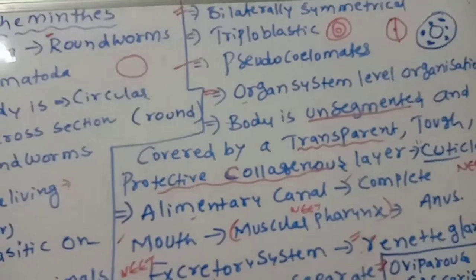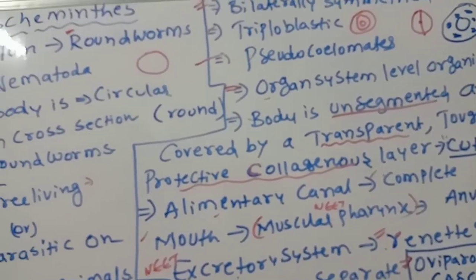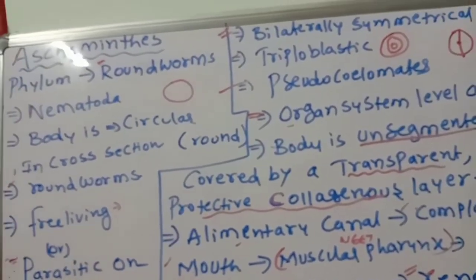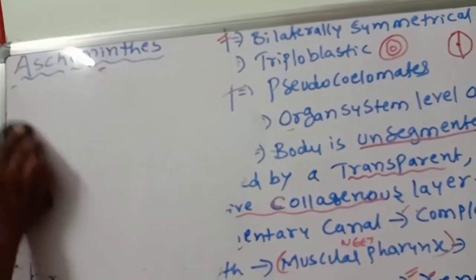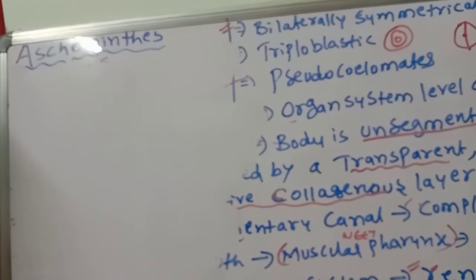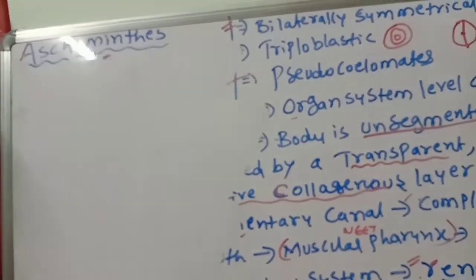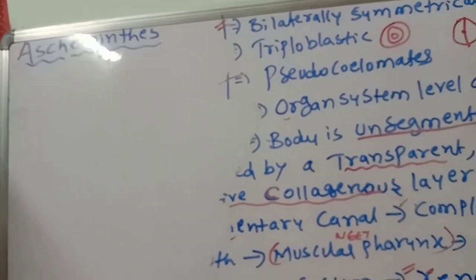I am going to give some examples, and then we will go to the next phylum. What are the examples of Aschelminthes?